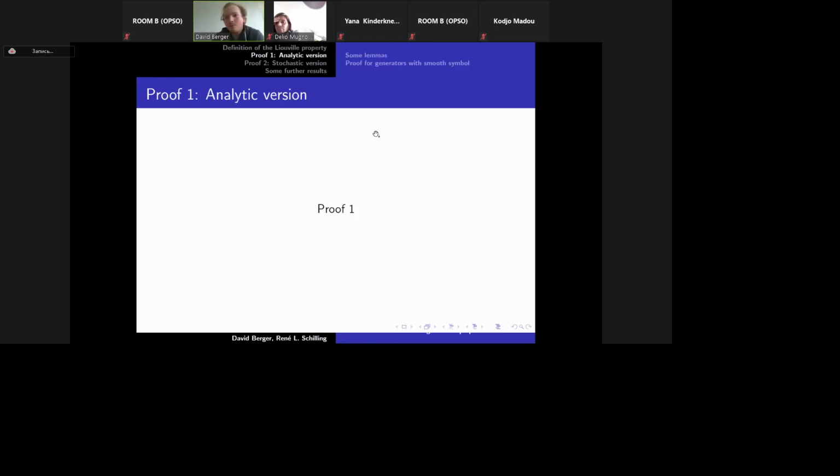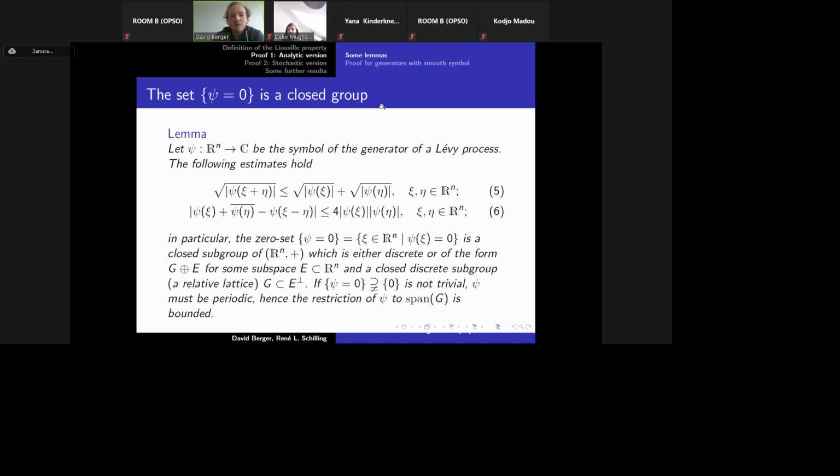Okay. So our first proof is more analytic. And let us mention first that the zero set of psi is a closed subgroup of R^n. How to see that? Observe that if you take the symbol of the generator of a Levy process, then the following estimate holds: the square root of the norm of psi(xi plus eta) is smaller or equal than the square root of the norm of psi(xi) plus the square root of the norm of psi(eta). What does it mean?